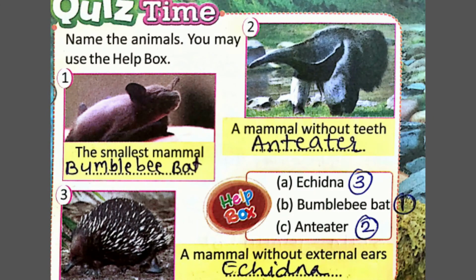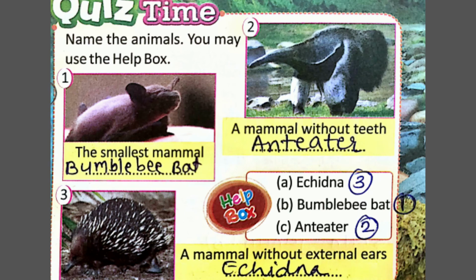Now let's see some quiz. The first question is name the animals, and you can also use the help box. The first is the smallest mammal that we discussed earlier, that is the bumblebee bat. Then second one is a mammal without teeth. Remember this, we have not discussed earlier, but एक ही मैमल है जिसमें दांत नहीं होंगे, that is anteater. Anteater मतलब generally they eat ants, that is why they are named so. Then third one is a mammal without external ears, that is echidna.